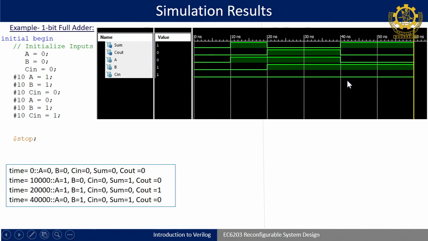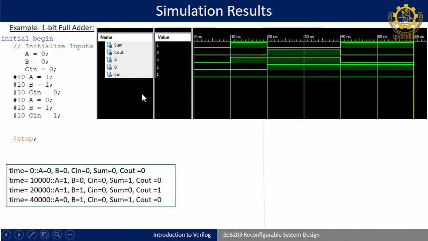So, again it is having entered 0. At 40 nanosecond, A is becoming 0, and if you will see, at 50 nanosecond again B is 1. So, B is continuously 1, only we can see a variation of A from 0 to 1 and 1 to 0.